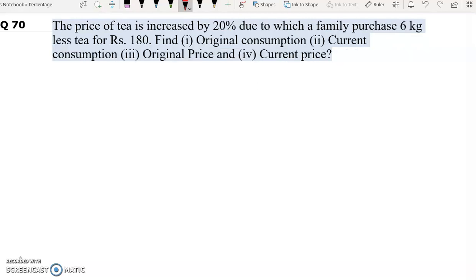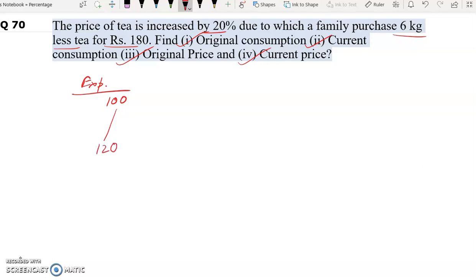Question number 70. The price of tea is increased by 20%, due to which a family purchased 6 kg less tea for rupees 180. Find original consumption, current consumption, original price and current price. Let's say the original expenditure is 100 units. Now the price of tea is increased by 20%, so the expenditure will also increase by 20%, 120.